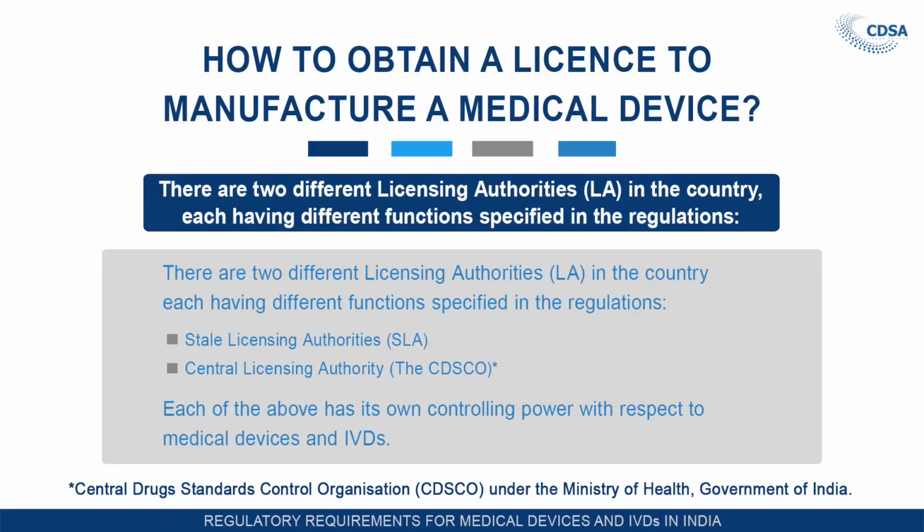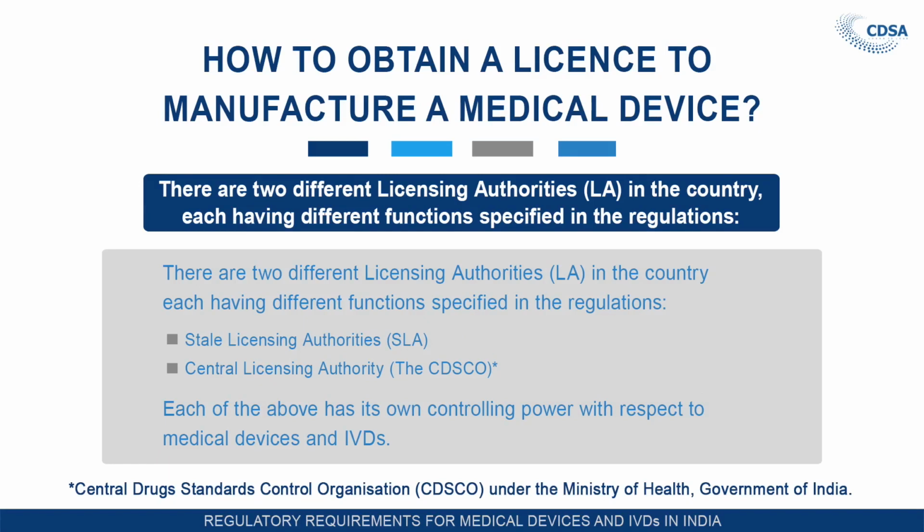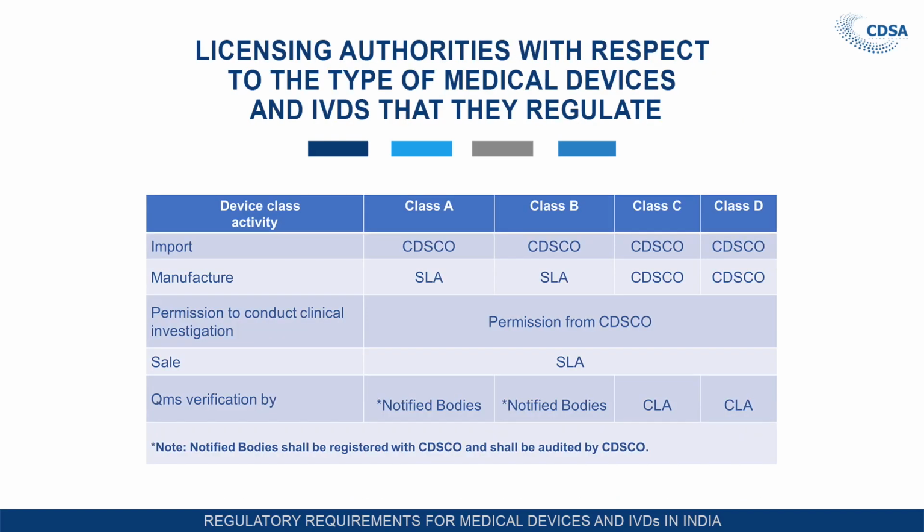Now, in the Medical Device Rules, we have discussed the authorities responsible for grant of manufacturing license: the state licensing authority and the central licensing authority. These two authorities are responsible for grant of manufacturing license of medical devices and in vitro diagnostics. The controlling power of each authority has been prescribed in the Medical Device Rules 2017. Also, we have discussed for which class of medical devices who the authorities are. For manufacturing, the state licensing authority is responsible for grant of manufacturing license for class A and class B devices, and the central licensing authority, that is CDSCO, is responsible for grant of manufacturing license of class C and class D devices.